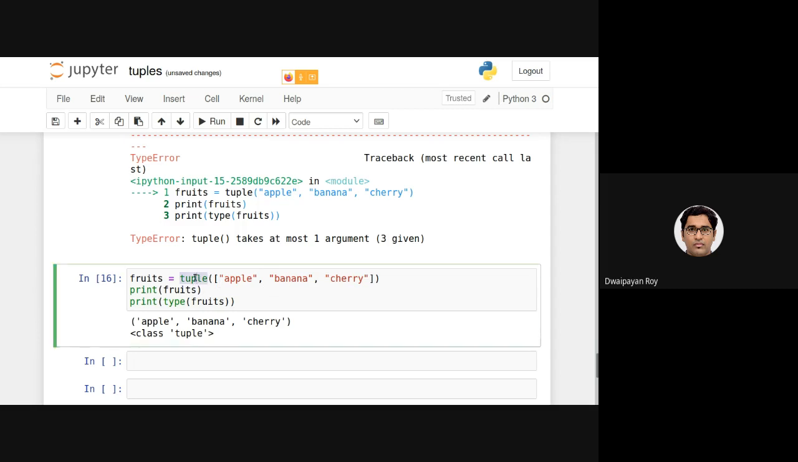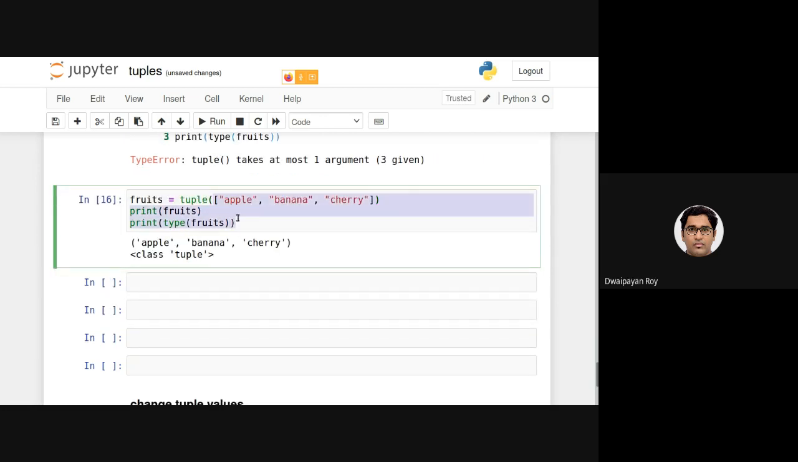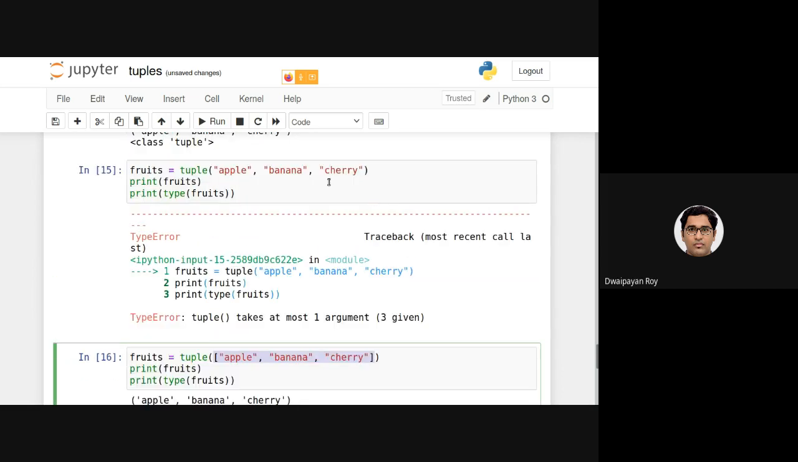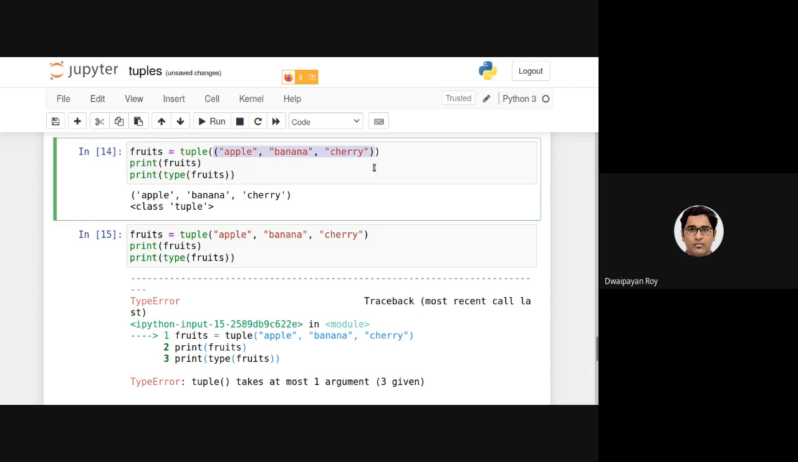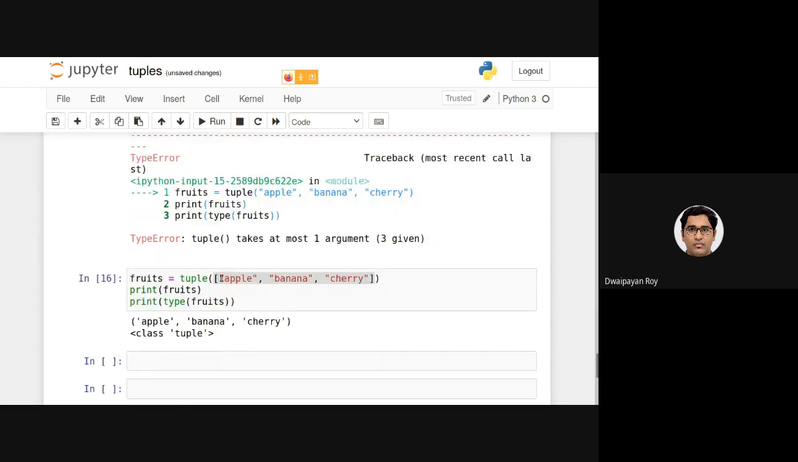So this tuple function can take any sequence data such as this list. Earlier we have used the tuple itself as well, and the items in this sequence data type will be converted as the items in this tuple.